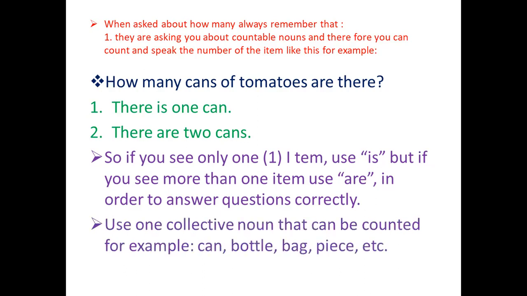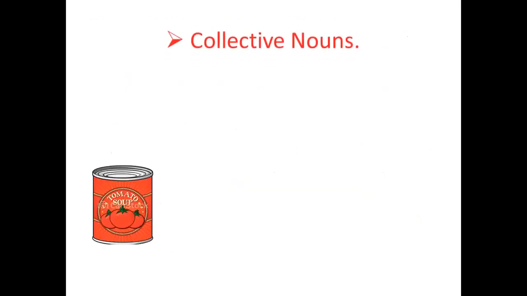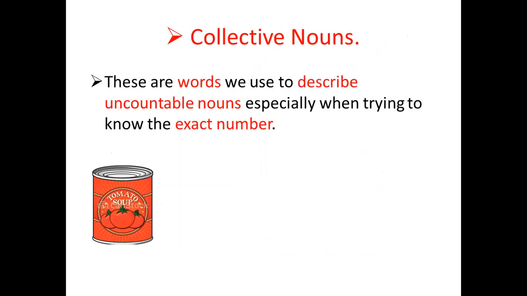Let's continue. Use one collective noun that can be counted. For example, can, bottle, bag, piece, etc. What is a collective noun? A collective noun is a word that we use to describe something that we cannot count, especially when trying to know the exact number.